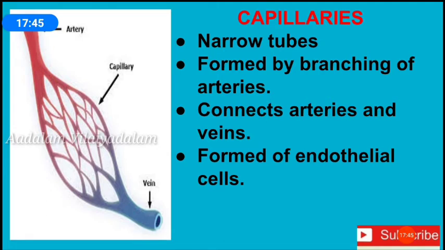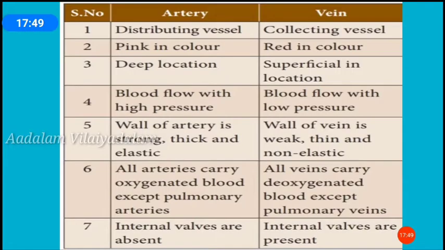So dear children, can we tabulate the differences between arteries and veins? Arteries are distributing vessels. Veins are collecting vessels. Arteries are pink in color. Veins are red in color. Arteries are located deeply in the muscles. Veins are superficial in location.